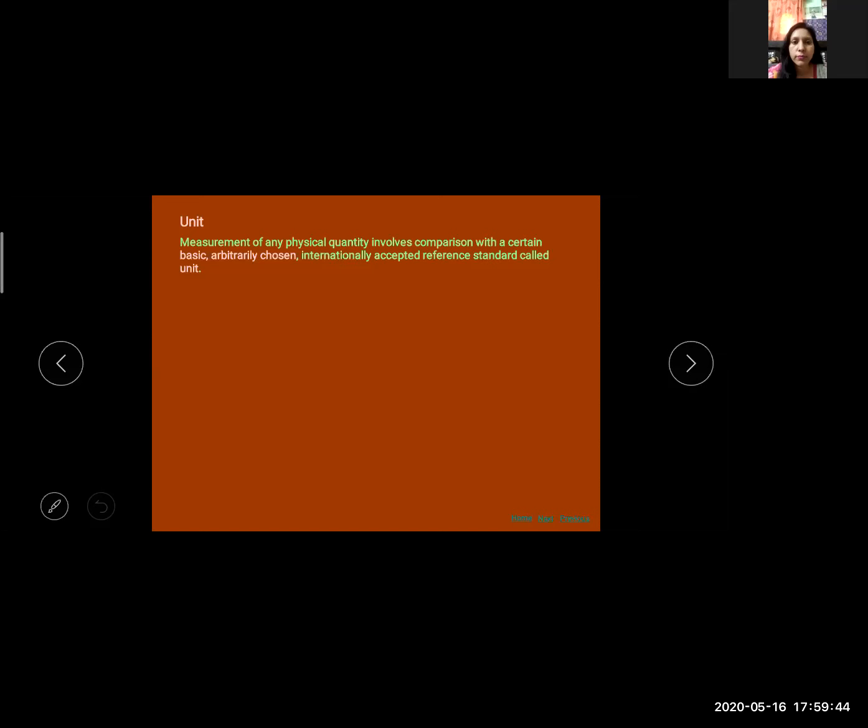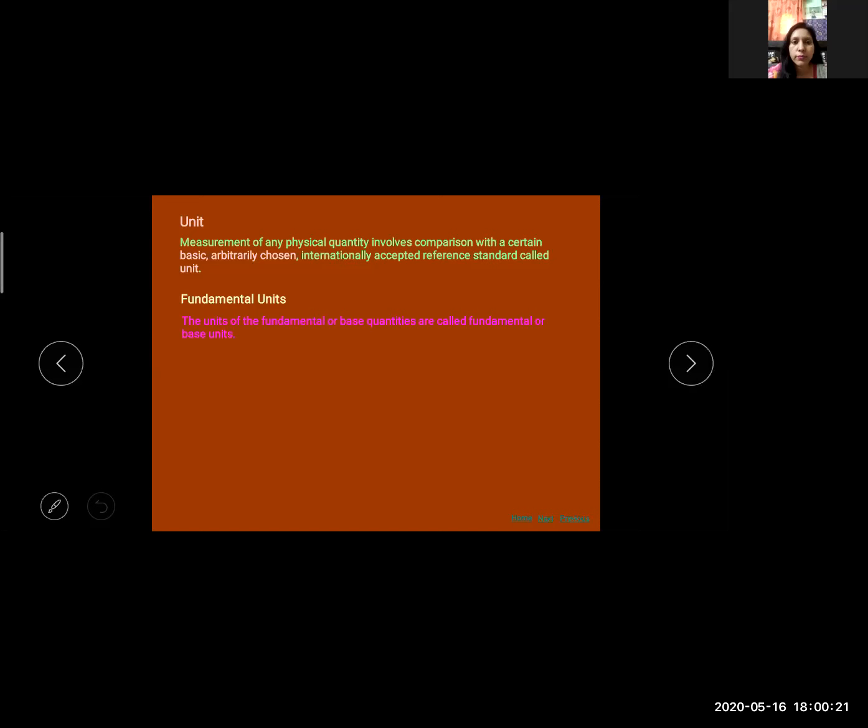A unit should be of suitable size, well defined, easily accessible, easily reproducible, and should not change with time, place, and physical conditions like temperature, pressure, etc. Clear? Unit is divided into two: fundamental unit and derived unit. So let's talk first about fundamental unit. Units of the fundamental or base quantities are called fundamental or base units.